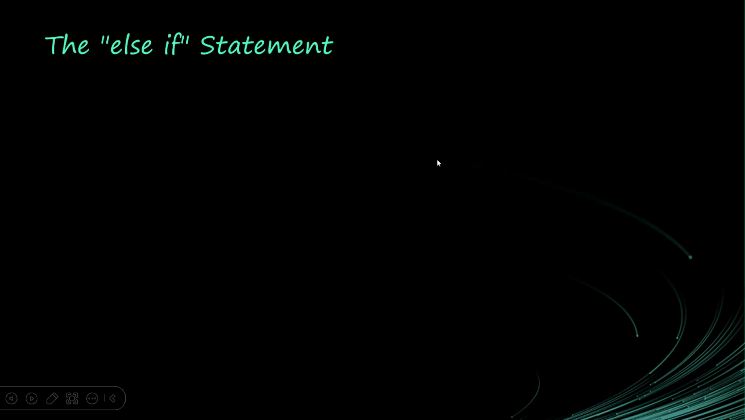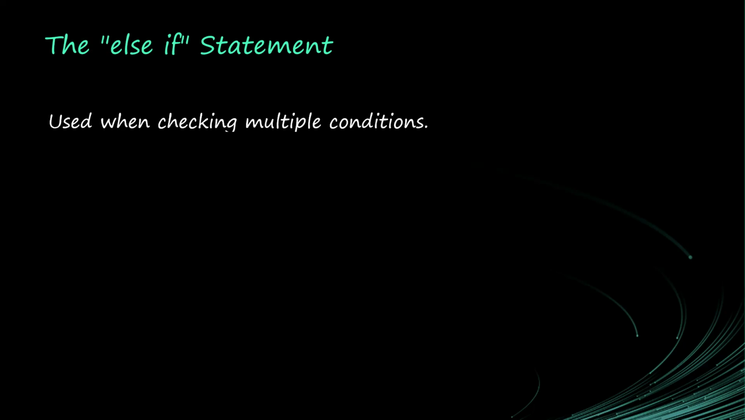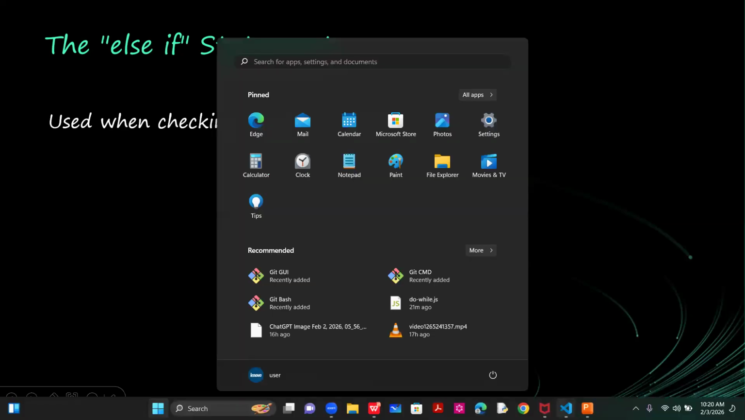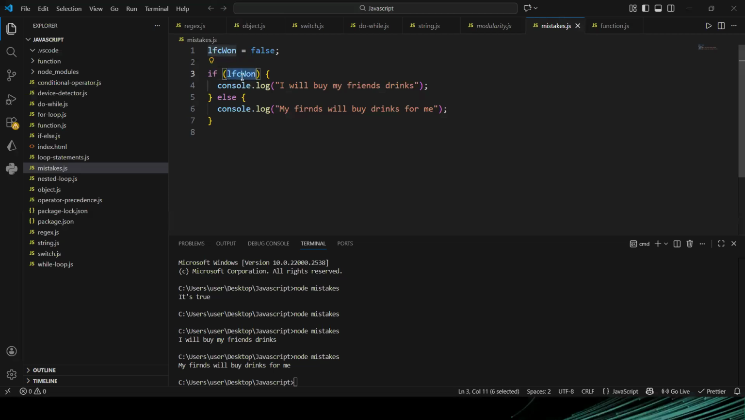So now we also have the else if. If you have multiple situations to check: if this is true, do this. Else, if this is true, do this. Else, if this is true. So when you are checking multiple conditions. In our case, so far we have been checking only one condition. But if you have multiple conditions to check, that is where you now use the else if statement.